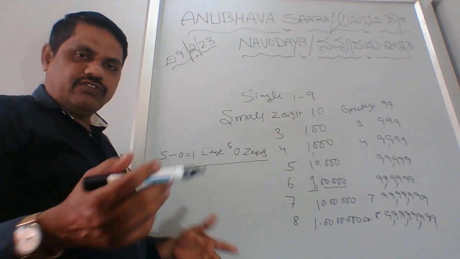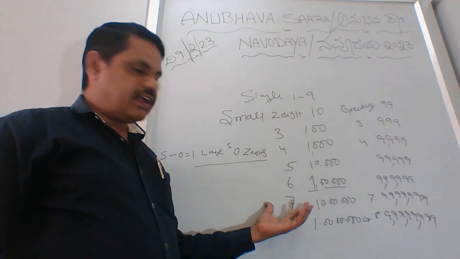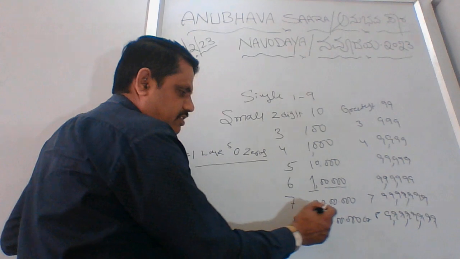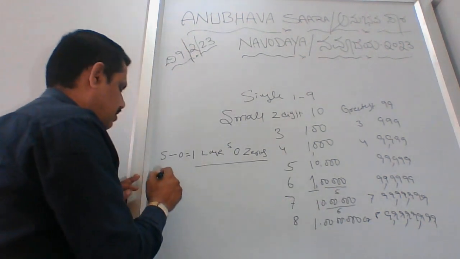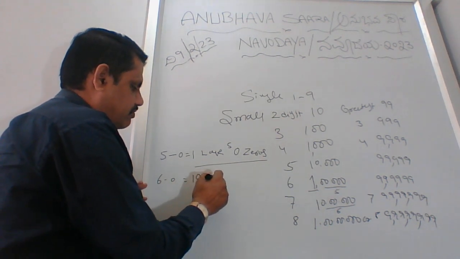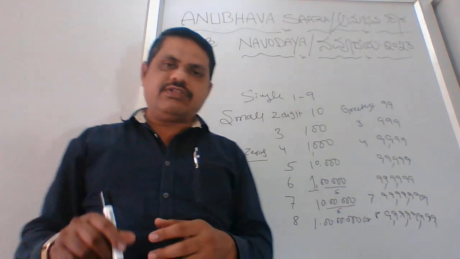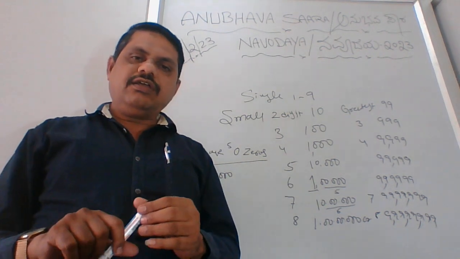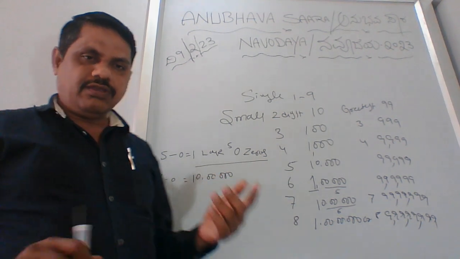Then if you want to make it 10 lakh, we jump to the next category or next digit, that is 7 digits. 7 digits means we have 6 zeros. Here we had 5 zeros, so 6 zeros is equal to 10 lakhs. If somebody directly asks how many zeros are in 10 lakhs, you can tell them 6 zeros. It doesn't matter what number is there, 1 to 9, anything will be fine.